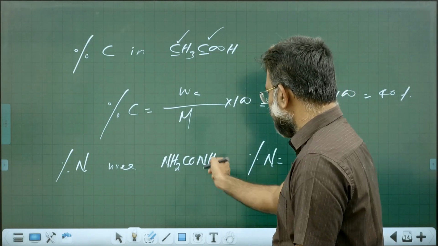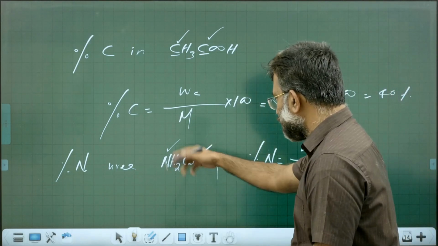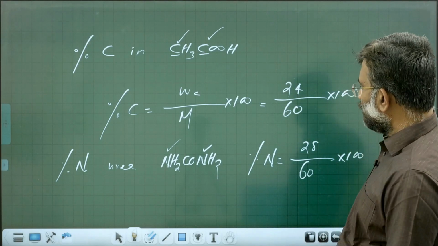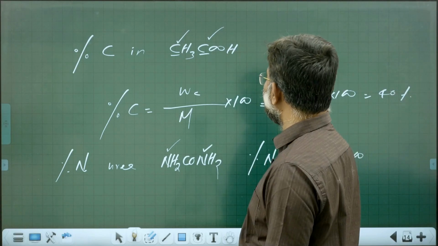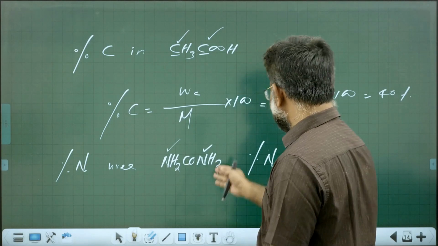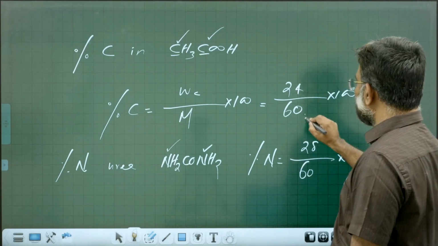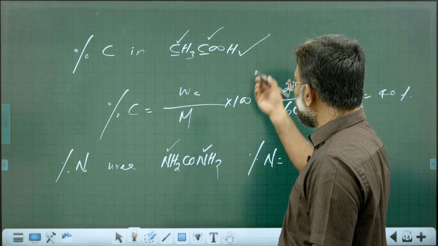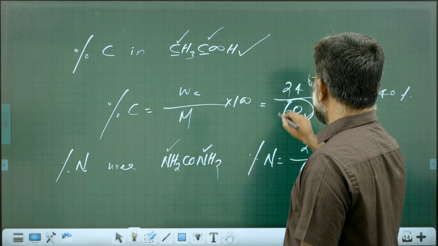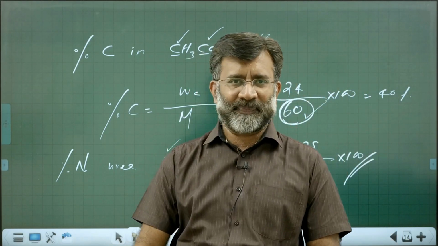So what is the percentage of nitrogen? There are 2 nitrogen, so it is 2 into 14, 28 divided by the total molar mass. It is 60 into 100. Is the molar mass of both the same? Yeah, it should be 2 nitrogen, 4 hydrogen, carbon, oxygen. Yeah, it is 60 here and 60 there. This is the molar mass of acetic acid and this is the molar mass of urea. Accidentally, both came the same. Please don't misunderstand.